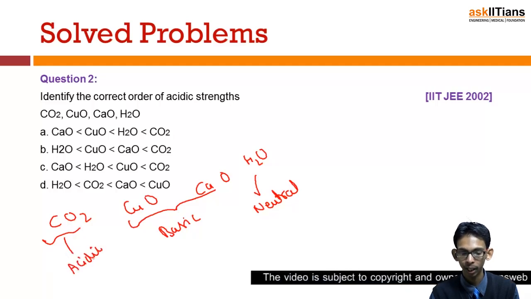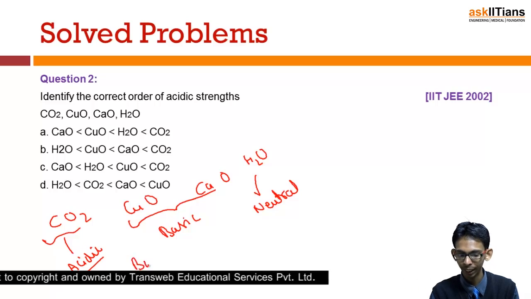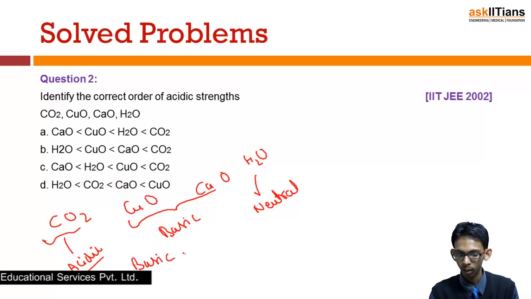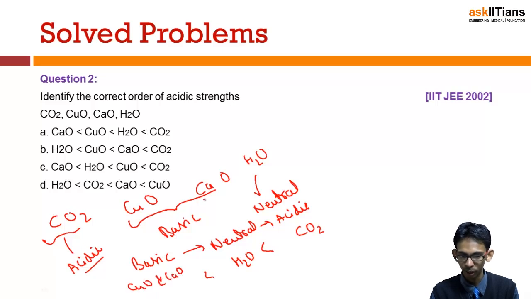So if we want to arrange these in increasing order, first of all we'll write basic oxides, followed by neutral oxide, and then we will write acidic oxide. So according to this order, here would come CO2, then we'll have H2O, and then we'll have CuO and CaO. So according to this, A is the correct option here.